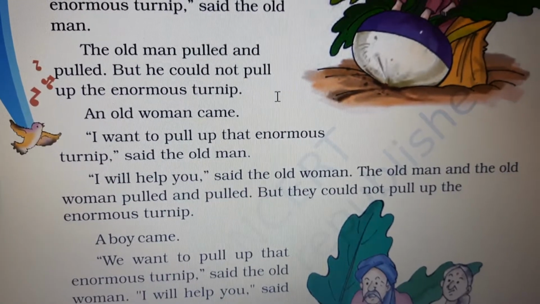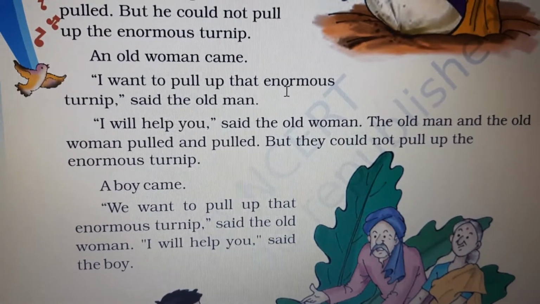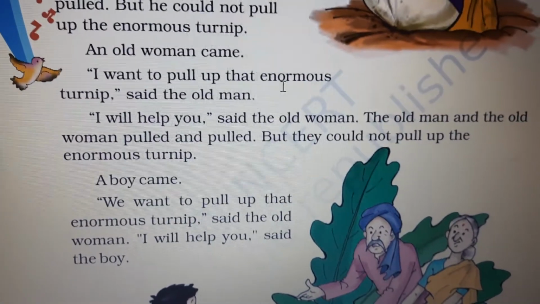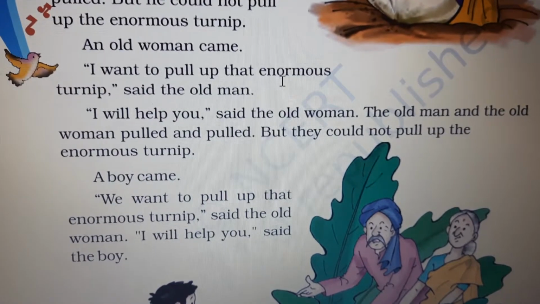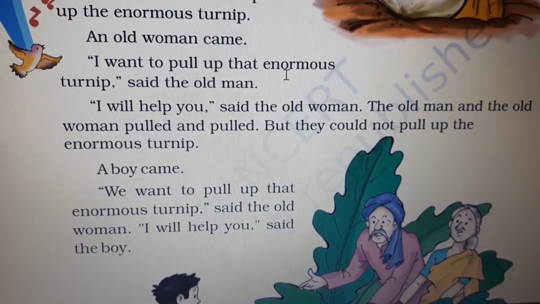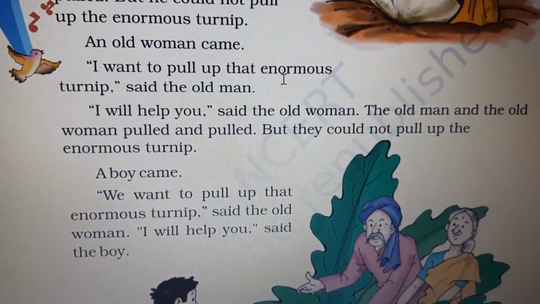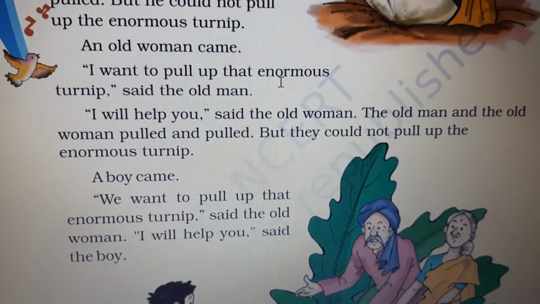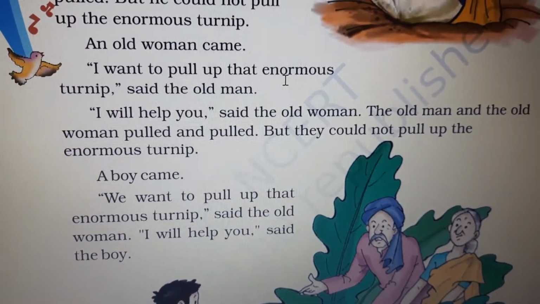Now what happened? A boy came. We want to pull up that enormous turnip, said the old woman. I will help you, said the boy. Now the old lady said to the boy that they are trying to pull up that enormous, that huge, that very large turnip from the soil, but they have failed. So the boy said that I will help you.